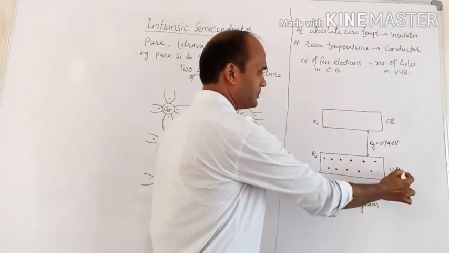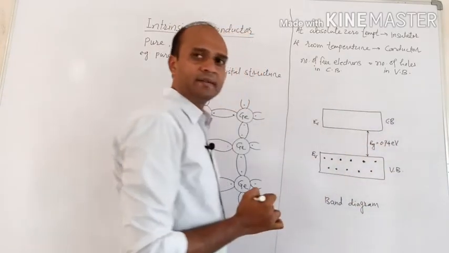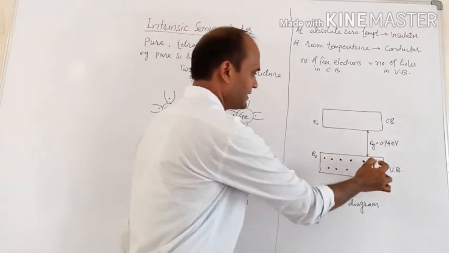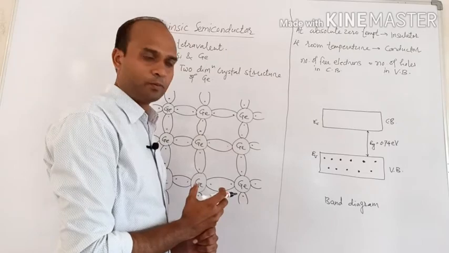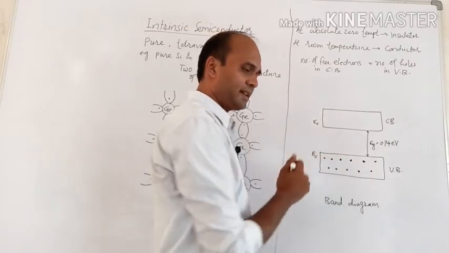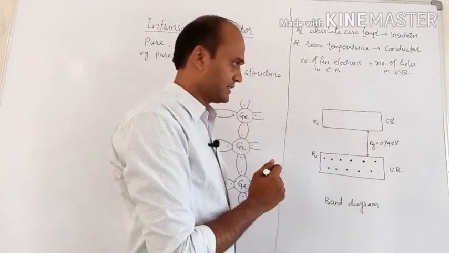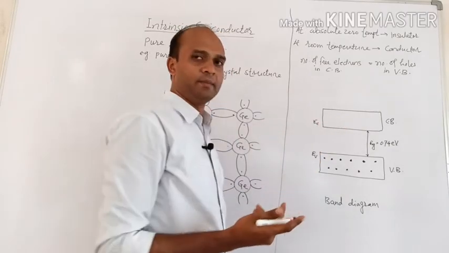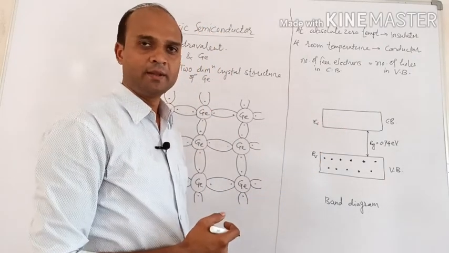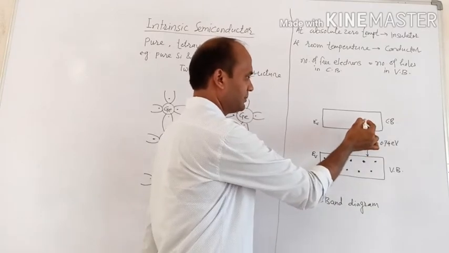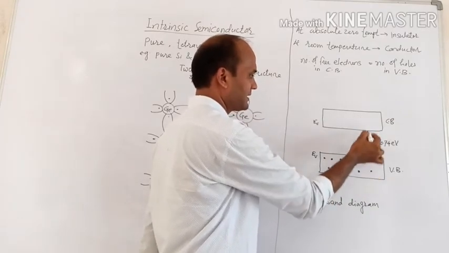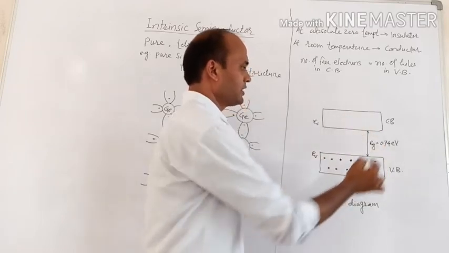Lower band is the valence band, upper band is the conduction band, and electrons are present in the valence band. Valence band means they are covalently bonded, and that's why they cannot participate in electrical conduction. Conduction band is empty, no free electrons are available, and these two bands are separated by an energy gap, for germanium, which is